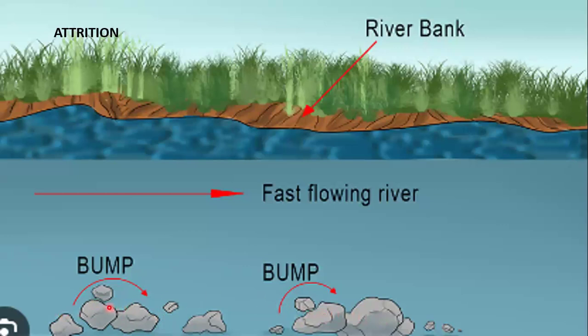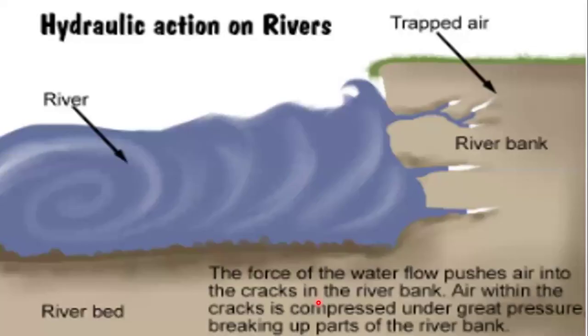The fragments collide with each other, and the scraping action along the riverbed reduces the size of the rocks and makes these stones rounded as well. This process is called attrition.